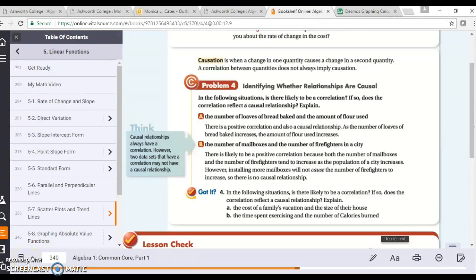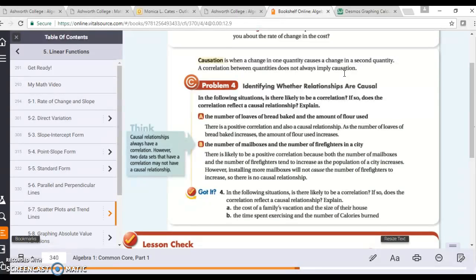Okay, let's take a look at problem 4 from lesson 5-7. It says causation. Causation is when a change in one quantity causes a change in the second quantity. A correlation between quantities does not always imply causation. Okay, so let's look at an example of this because it might not make sense.